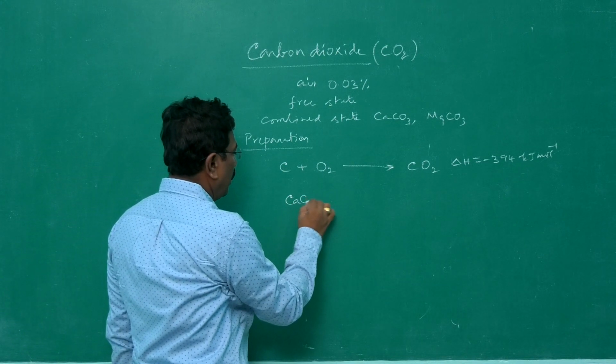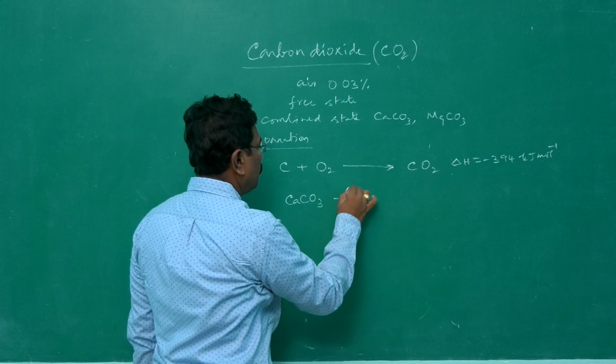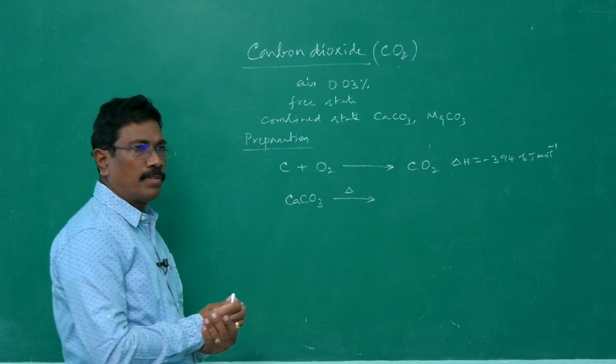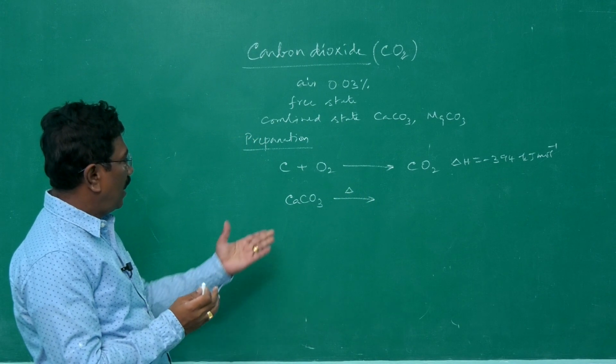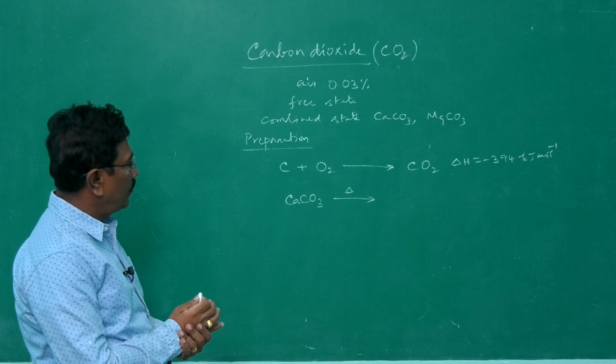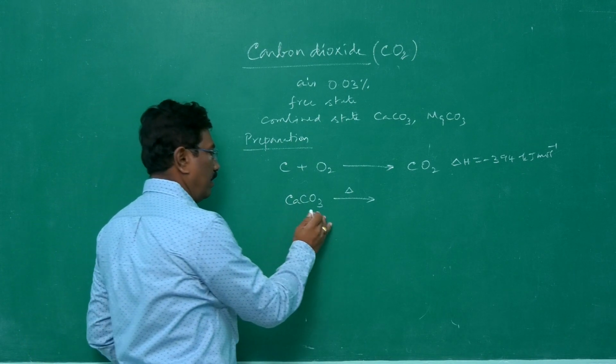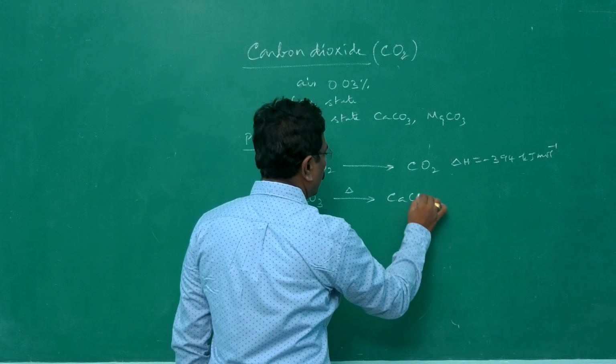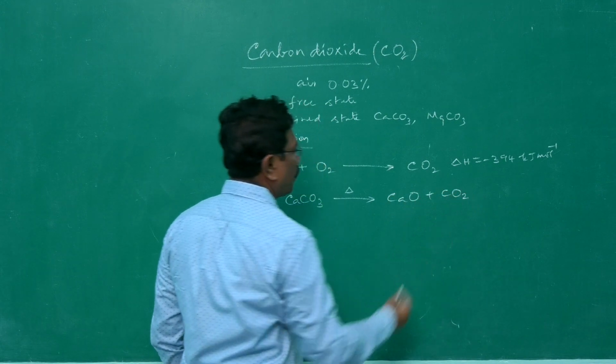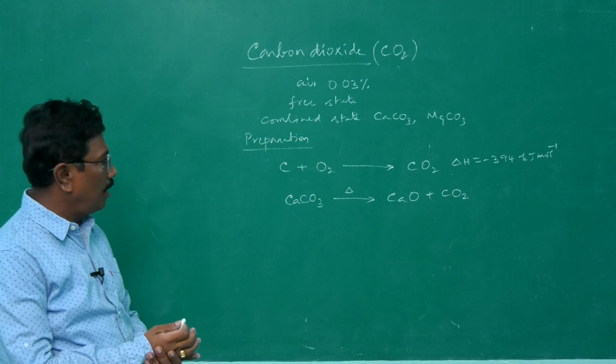It can also be obtained by heating calcium carbonate. We call it calcination. In the absence of air or limited supply of air, that is calcination, you will be getting calcium oxide and carbon dioxide. This is how carbon dioxide can be produced.